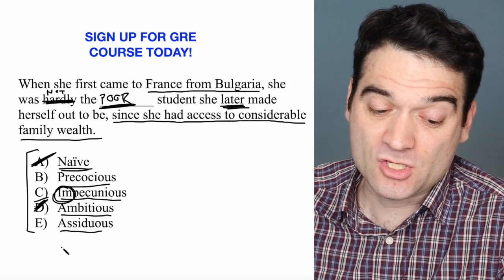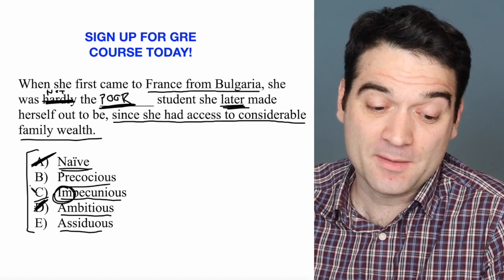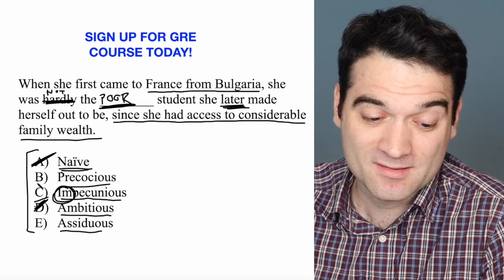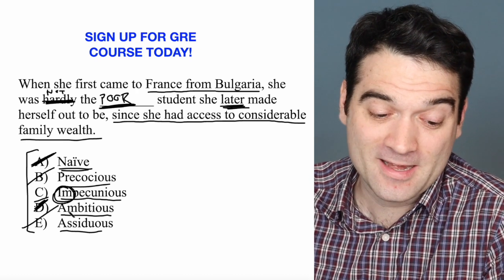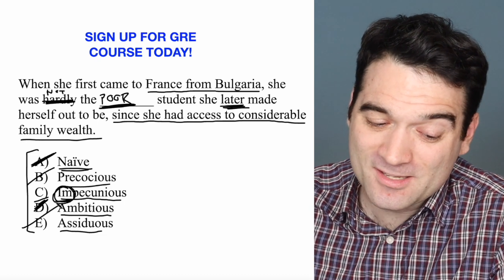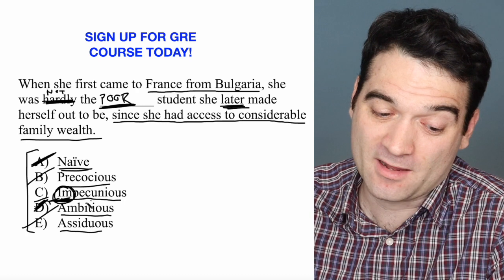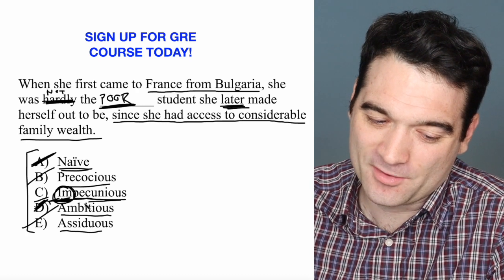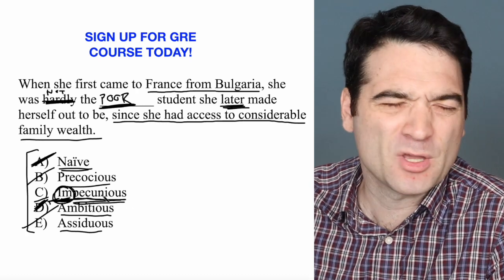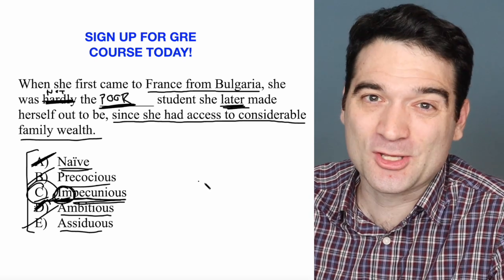impecunious, right? So let's say I'm completely lost at sea here. Some of you might be able to eliminate precocious and assiduous, and then you're set, right? Let's say that you have to guess between these 3. I would still go for this one because im is a negative prefix, and we're looking for something negative. And to put the nail in the coffin here, pecunious or pecuniary has to do with money. So C is the correct answer here.